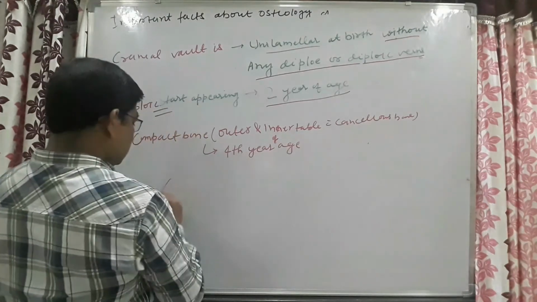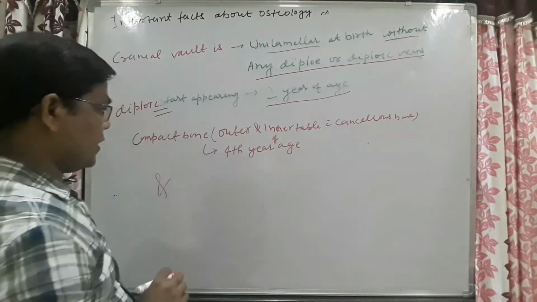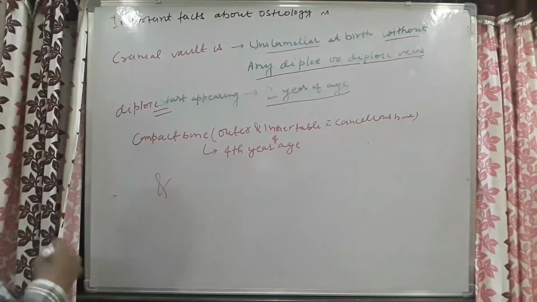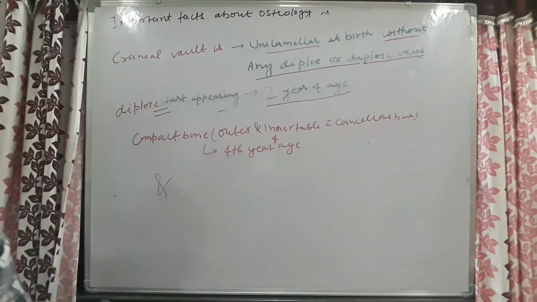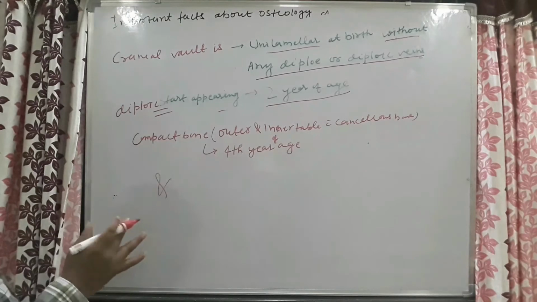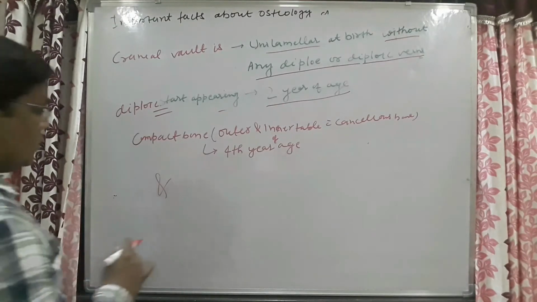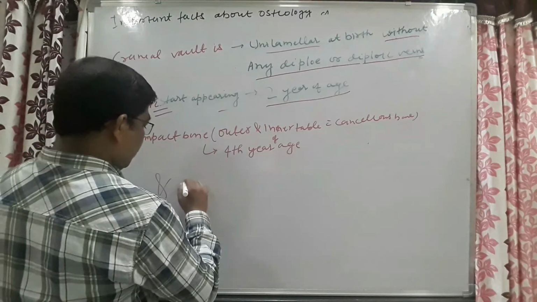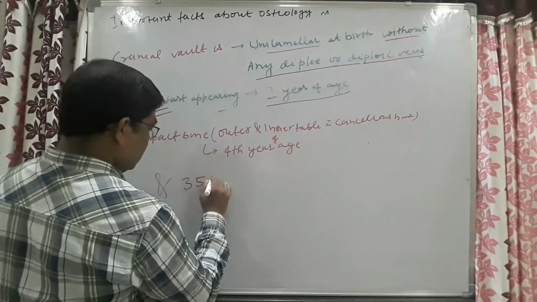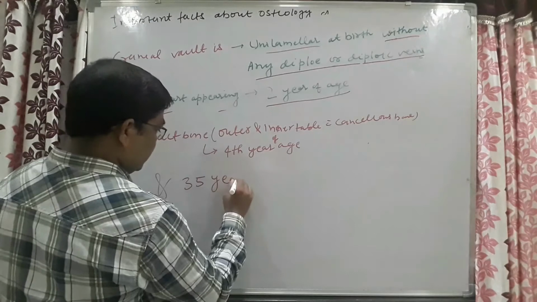The diploic veins themselves start appearing at 2 years of age, but the whole diploe, that means the cancellous bone, gets differentiated completely by 35 years of age.